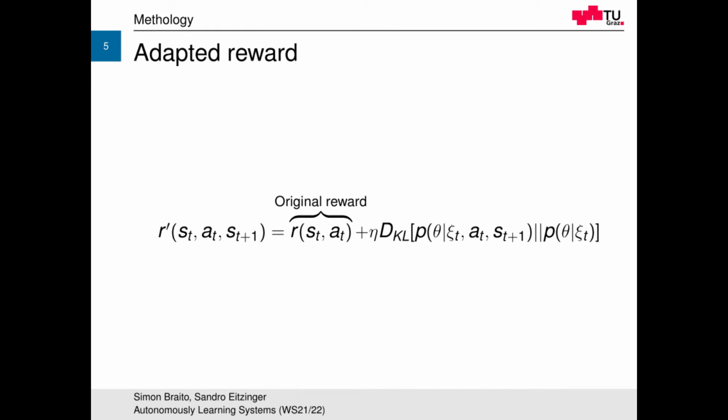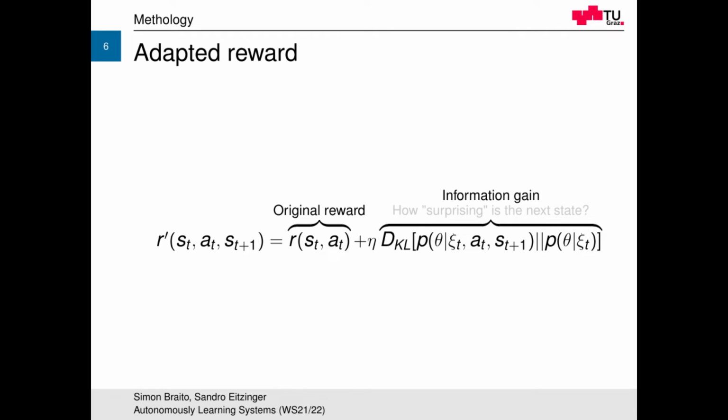VIME does this by adapting the reward function. This new adapted reward function can be seen here. Don't be scared off. We get to every part of it. First, VIME adds information gain to the original reward.